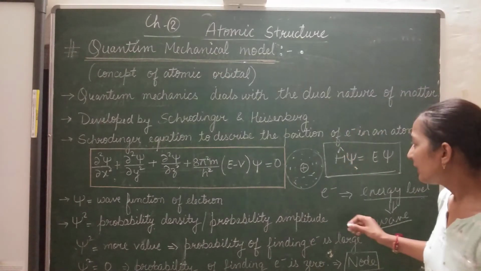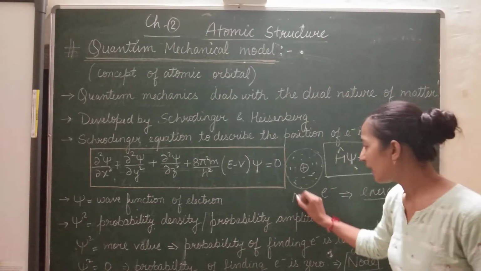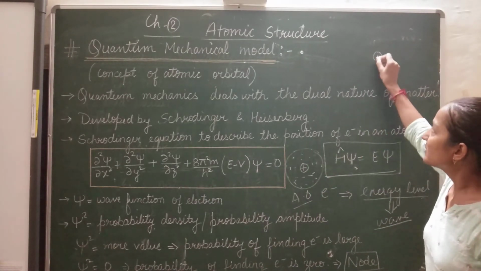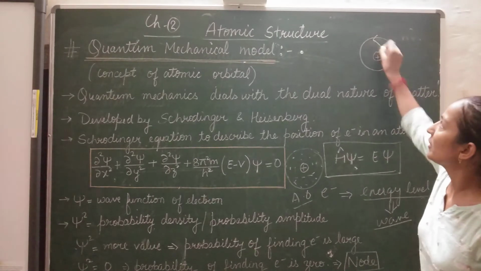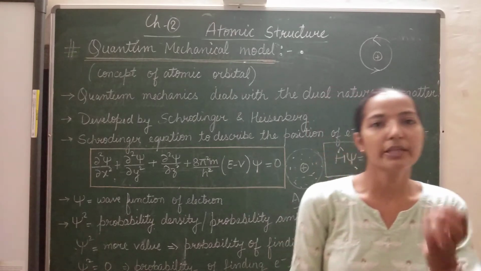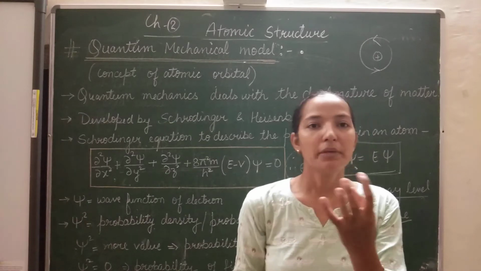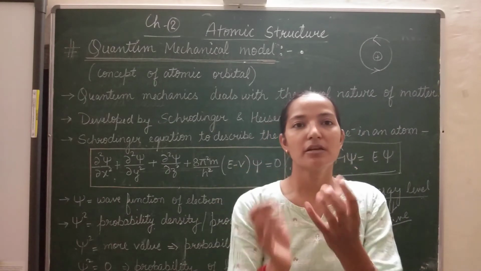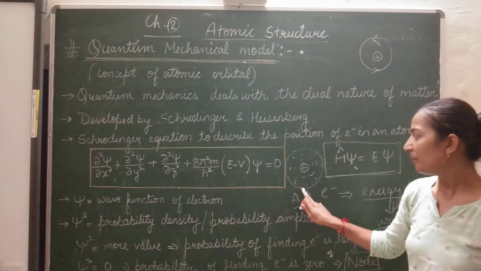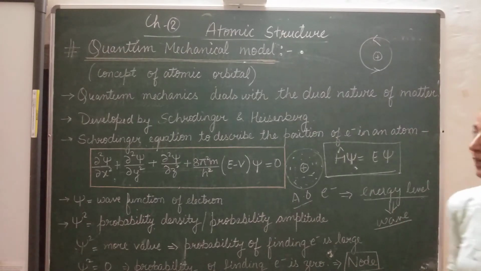Okay. And if we are comparing it with the atomic orbit, what is an atomic orbit? An orbit is just like a circular path where the electrons revolve. But he said that around the nucleus, just like a ball, a spherical space is there where the electron finding probability is maximum, and this is called the atomic orbital. In this way, the concept of atomic orbital arises.